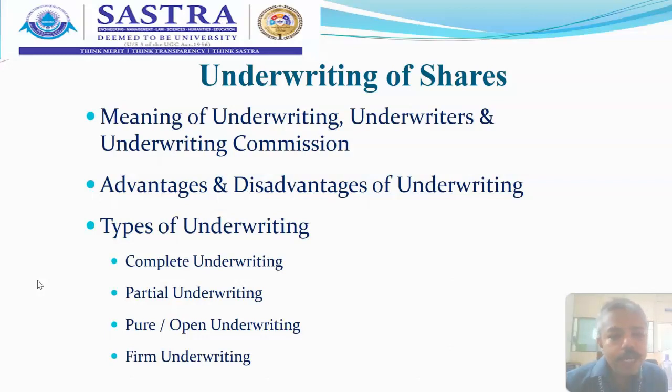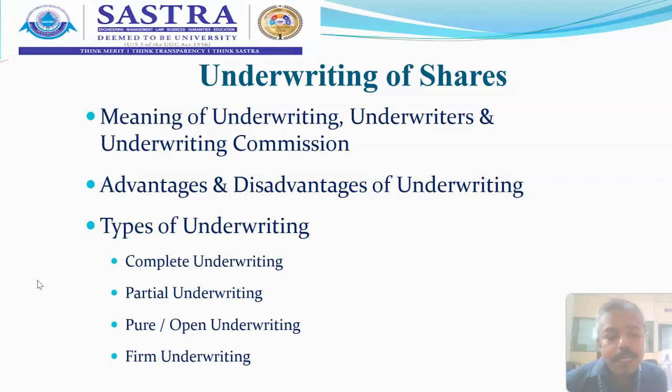Students always used to get confused. Whenever a rights issue happens, 1 lakh shares are issued to company A and company B, 50,000 each, they feel that it is partial underwriting. No. The entire planned issue of shares has been given into that underwriting contract. It could be either one company or more than one company, doesn't matter. As soon as the company gives the entire planned issue of shares under underwriting contract, then it is called complete underwriting.